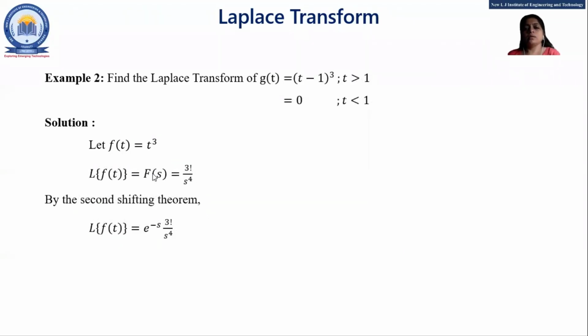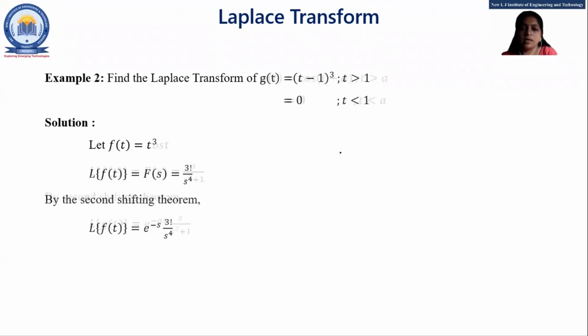Similarly, this is the first example, and all examples are very small, so they may be asked for 2 or 3 marks only. See another example. Find the Laplace transform of g of t, where g of t is t minus 1 whole raised to 3, and this is our a, with the condition for t greater than 1 and t less than 1.